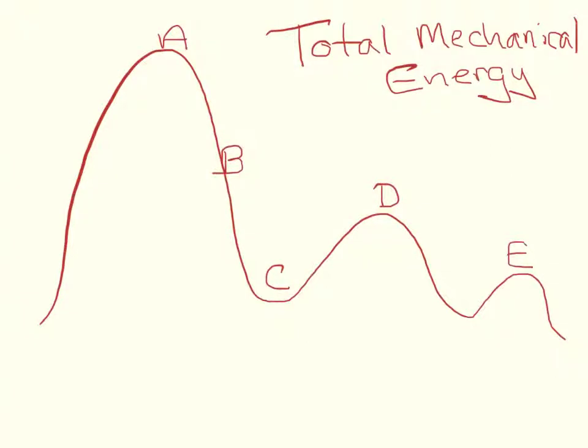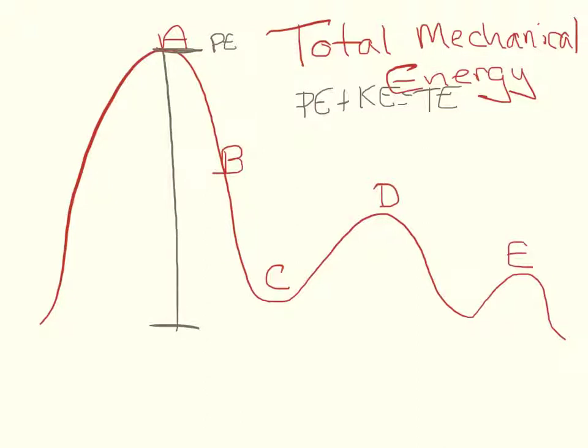Now, remember when I talked about the fact that energy is conserved. This means that our potential energy plus our kinetic energy is going to be equal to the total energy in our system. Just as we saw, the potential energy here at position A was the total of all of the energy that we had in our system at that time.